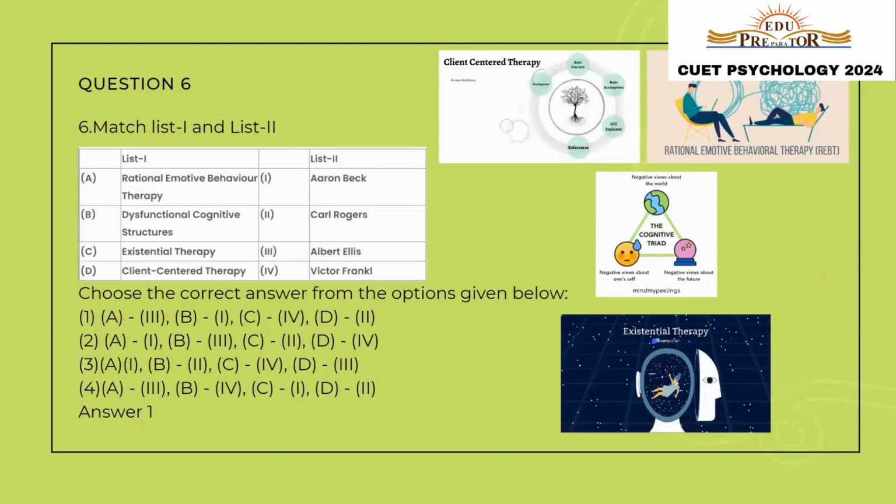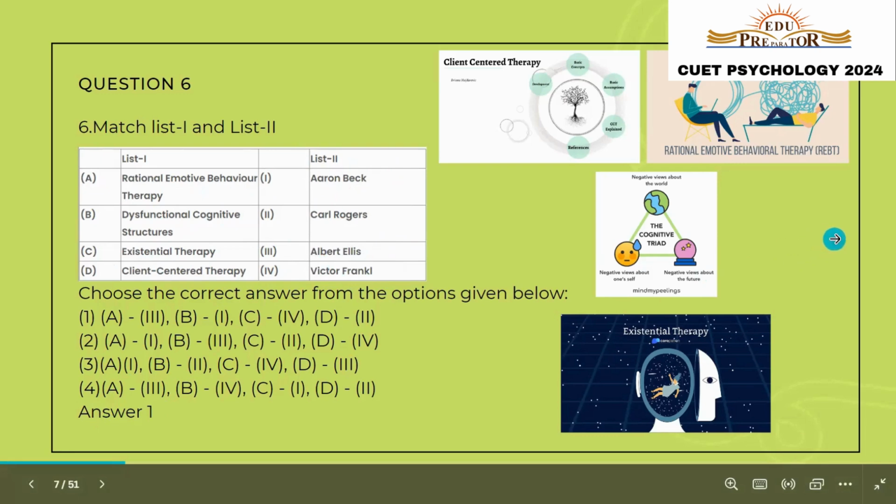Question number 6, it again provides us with two types of list. The first talks about some types of therapies, and the list 2 talks about the people who gave the therapies. So, rational emotive therapy, we know that rational emotive therapy was given by Albert Ellis. Dysfunctional cognitive structures are a part of cognitive therapy that was given by Aaron Beck. Existential therapy was given by Viktor Frankl, and client-centered therapy was given by Carl Rogers. So the correct answer to this question is option number one.